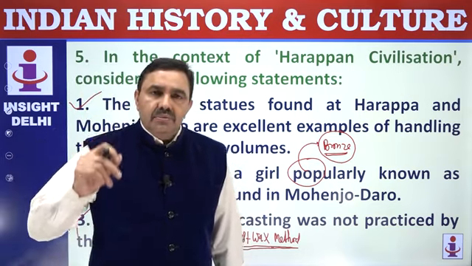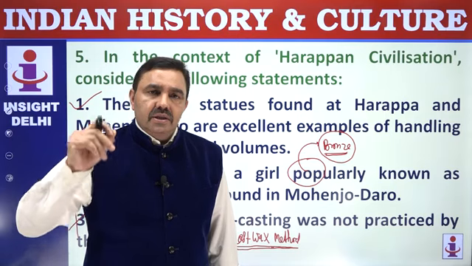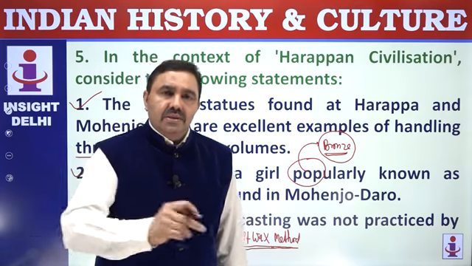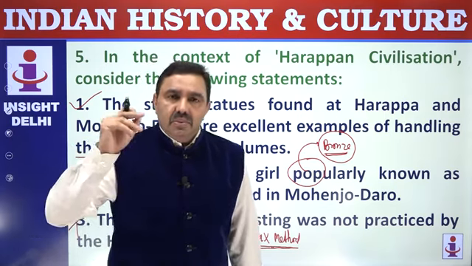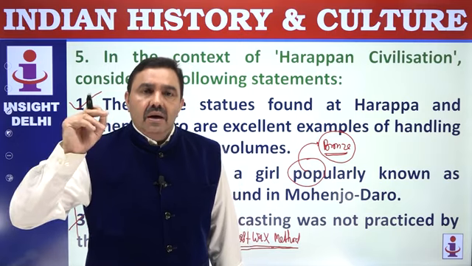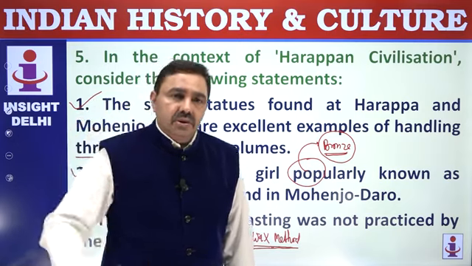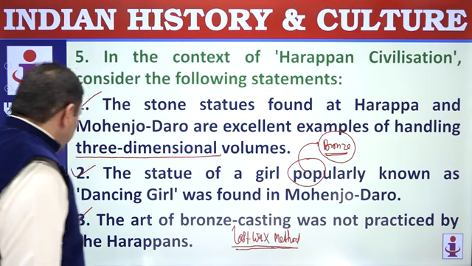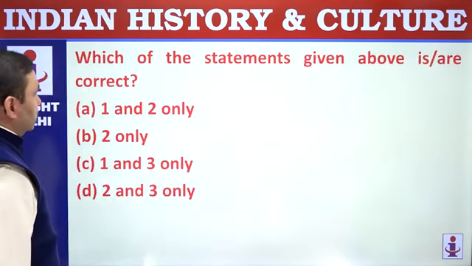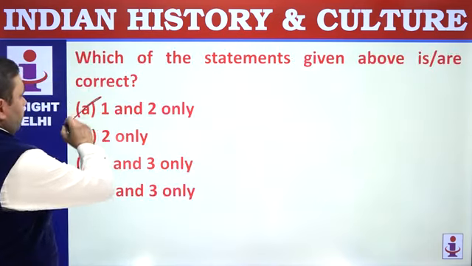The Nataraja sculptures, the bronze Nataraja sculptures of the Chola period, were also made by using the same method. These bronze sculptures of Nataraja are world famous for their artistic beauty. So 1 is correct, 3 is wrong, option is A.